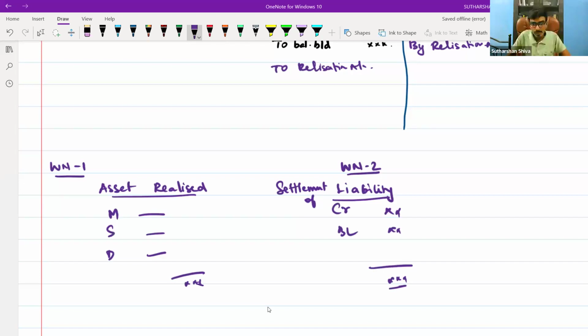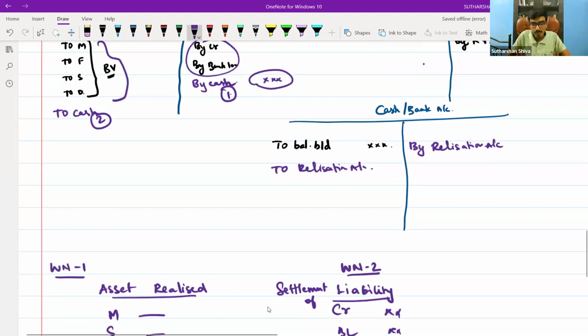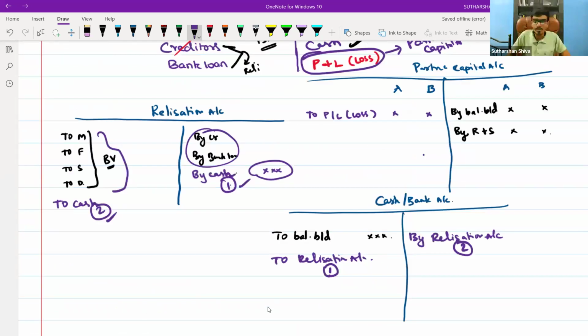Here also you will put working note 1 and working note 2. So whatever process you are doing is known as disposal of assets and liabilities. Now disposal of assets and liabilities is done.